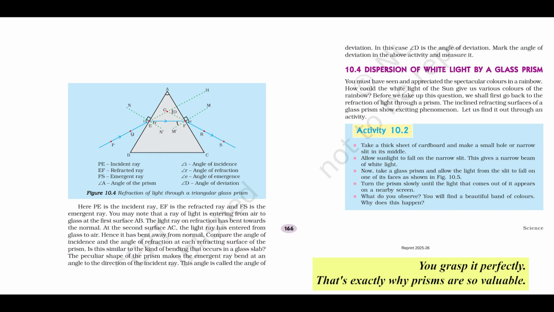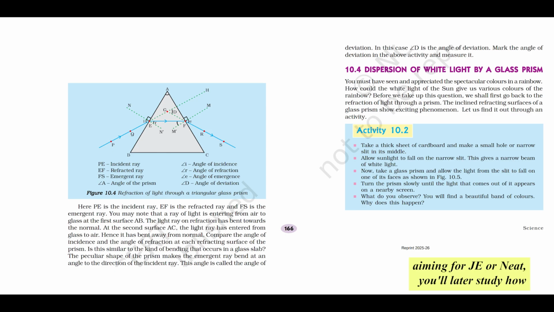You've grasped it perfectly. That's exactly why prisms are so valuable. Unlike the parallel slab, where light goes in and comes out parallel, the prism's inclined surfaces cause a much more substantial, predictable change in direction. This precise control over bending light, producing a specific angle of deviation, is why prisms are fundamental in countless optical instruments. They can deviate beams, invert images, or as we'll see next, split white light into colors.